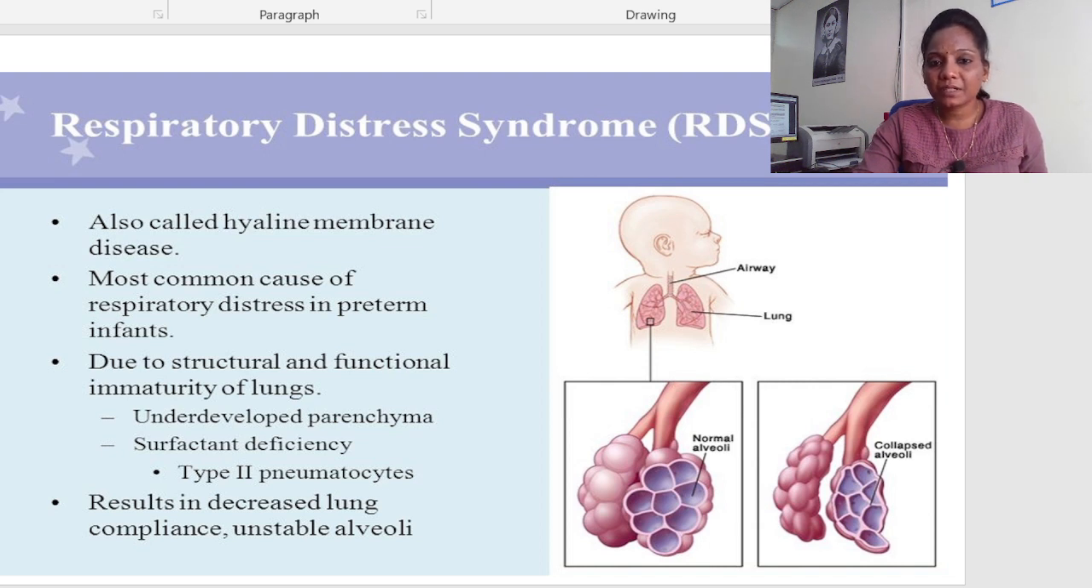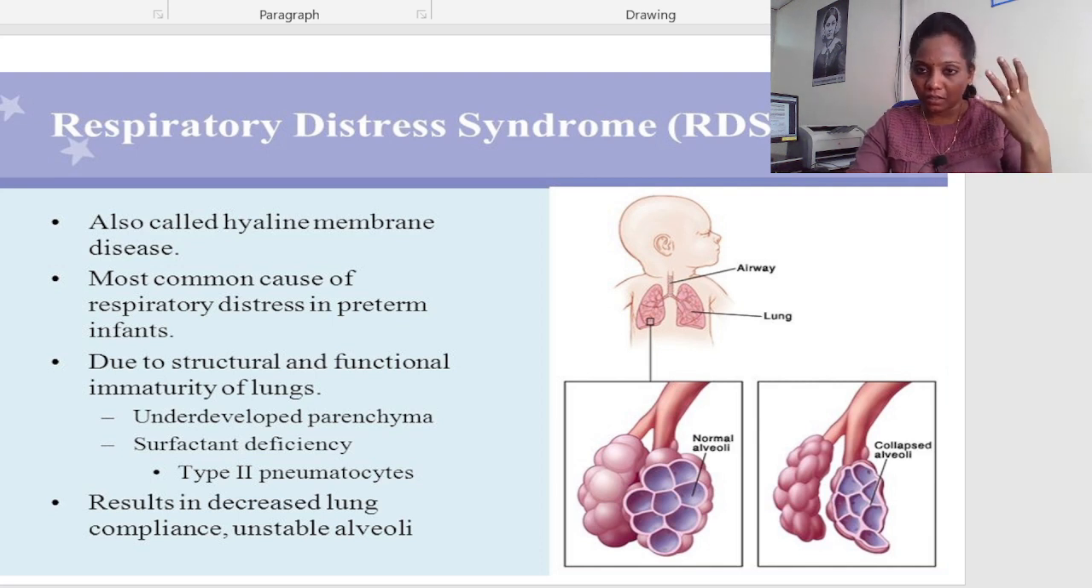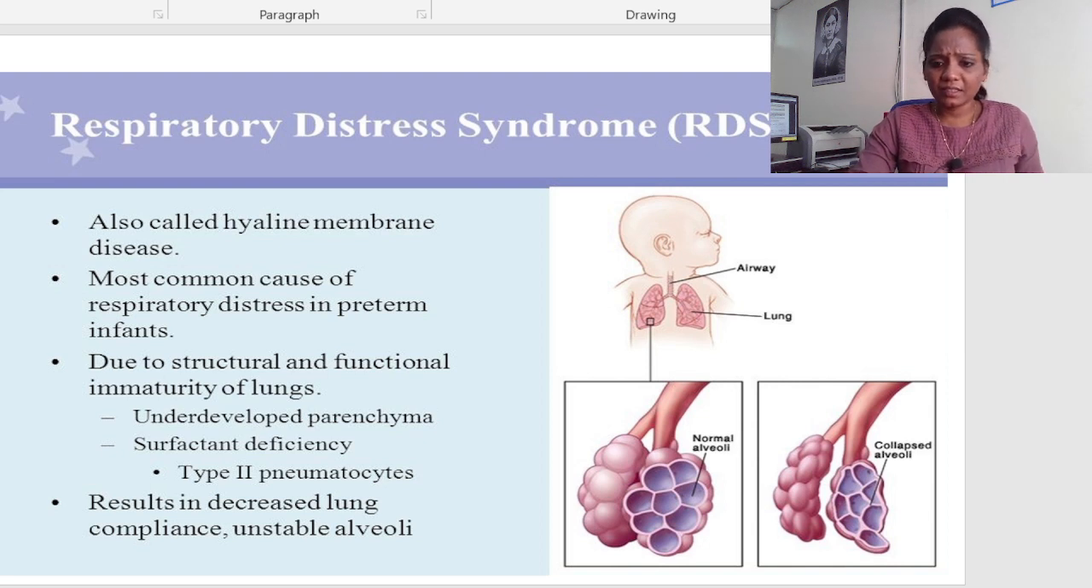The most common cause of respiratory distress syndrome is prematurity. If the child is delivered before completion of gestational age, there is a chance of respiratory distress due to structural and functional immaturity of the lungs. So, underdeveloped parenchyma, surfactant deficiency or type 2 pneumocyte deficiency. In these conditions, respiratory distress syndrome can usually be seen, because of decreased lung compliance and unstable alveoli. The alveoli are not able to expand and collapse, so this can happen.